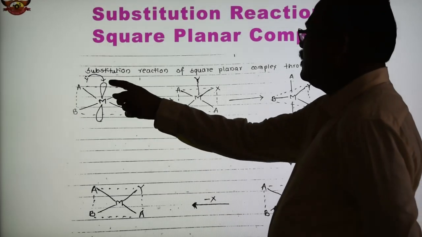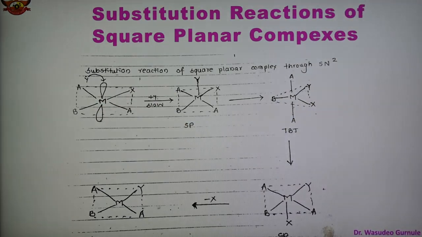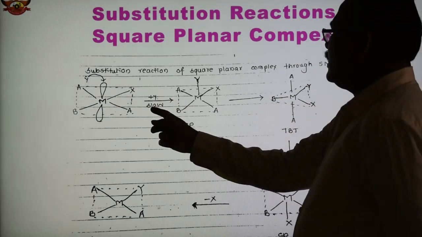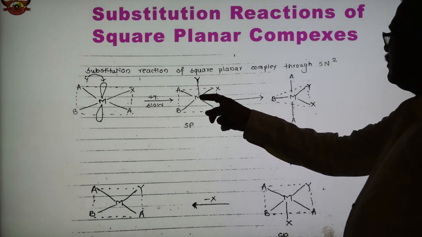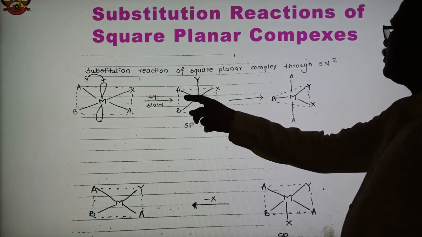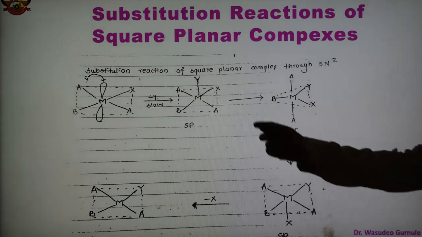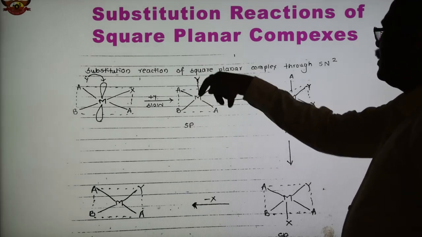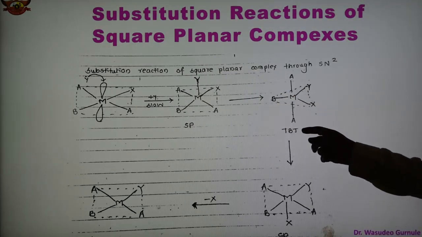So this is the vacant orbital, and these are the four ligands attached to the metal. Plus Y, and this is the slow reaction. Y gets attached here to the metal. So this is the square pyramidal intermediate, and this is the trigonal bipyramidal intermediate.